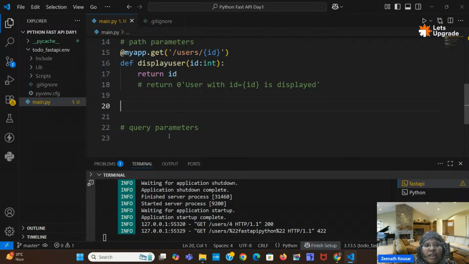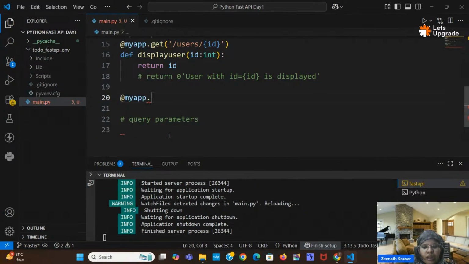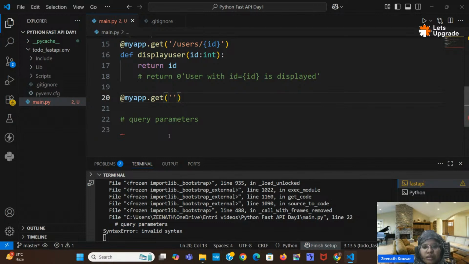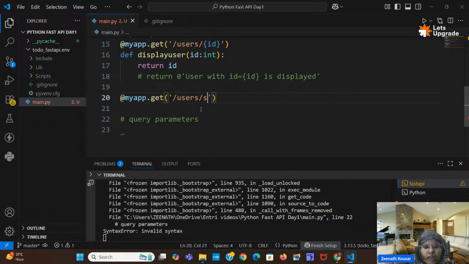And next I will create another route, another endpoint here. So slash users slash, for suppose, certified student. I want to get all the certified students.